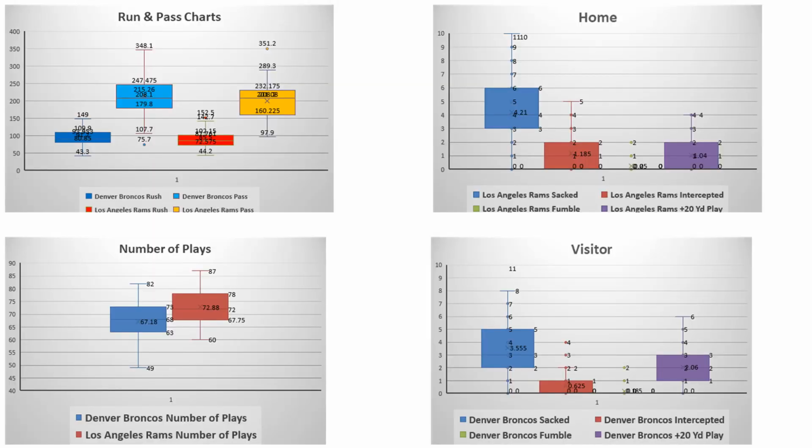Run pass chart with the Rams, no big secret. They can't protect the quarterback. Denver hasn't really been doing a whole lot better job of it. But that notwithstanding, Denver hasn't been throwing the interceptions. The turnovers haven't been that bad. Denver should win this game.